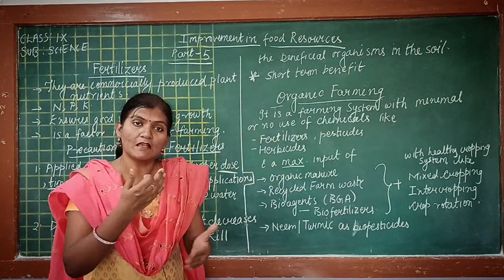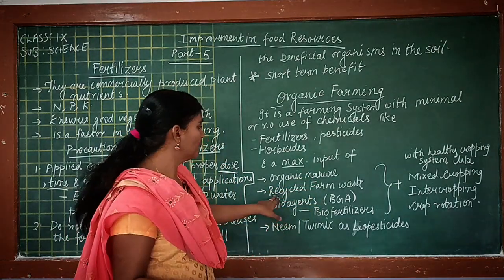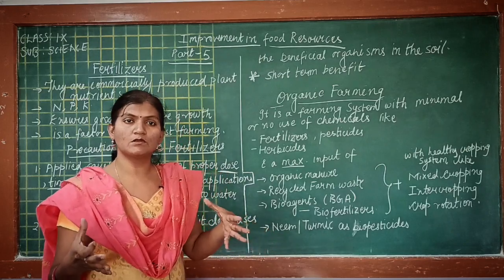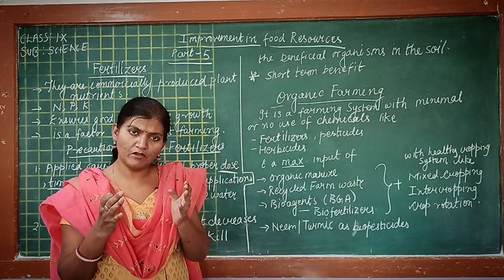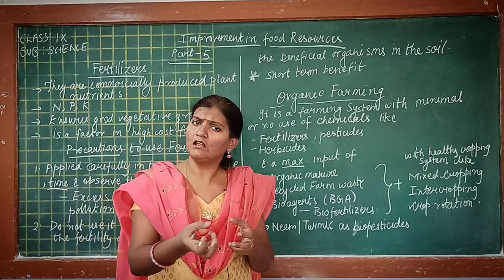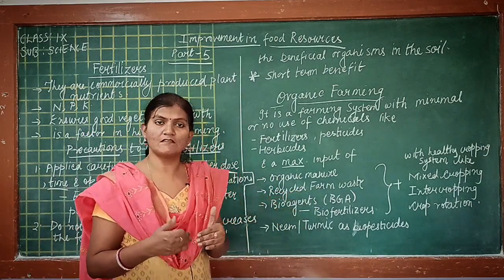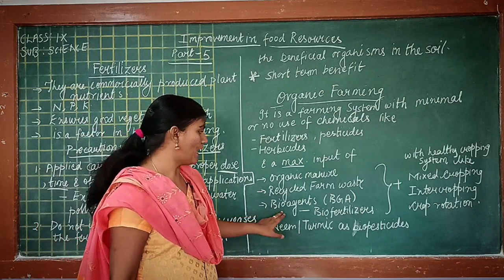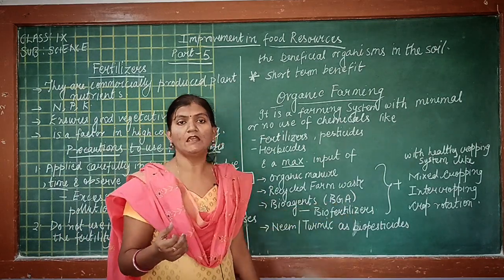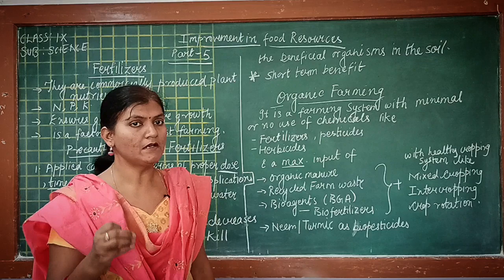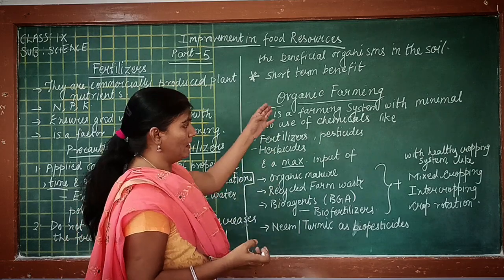And a maximum input of, so in this organic farming we have a minimum use of these substances, and we will try to make maximum use of the following substances, like organic manure that we have discussed earlier, recycled farm waste, means all the things that we get after harvesting. When we do harvesting, then after harvesting we take out the grain. So whatever is left, that includes the farm waste. So we can recycle it for getting manure. Then we should try to use bioagents like BGA, like blue-green algae, because they increase the nitrogen content of the soil. So we can enhance the use of blue-green algae in organic farming.